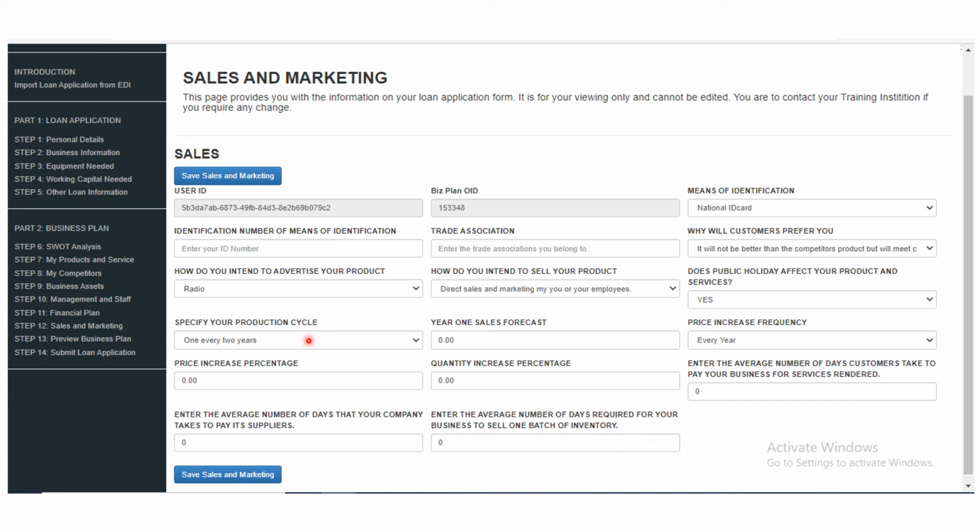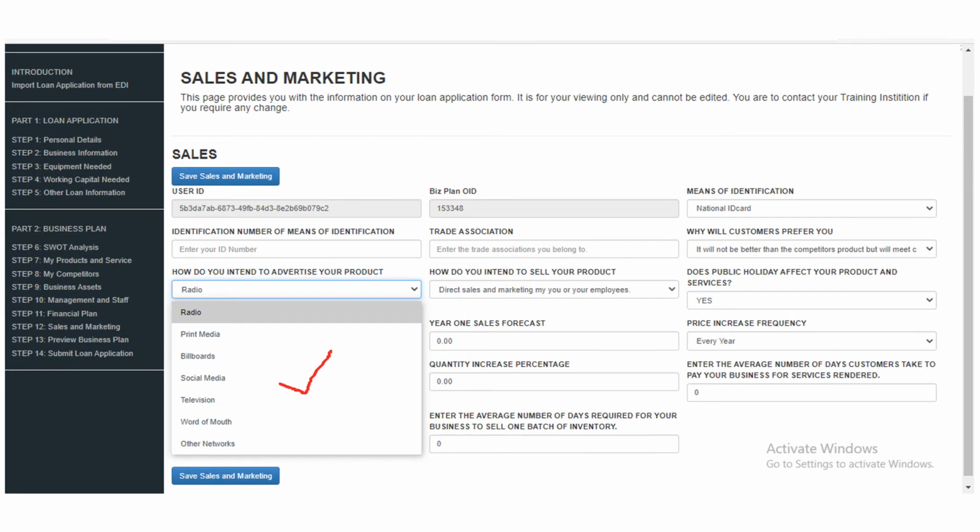The next one is preview. That is step 13, business plan. If you want to preview, you can click on that, and in the process of previewing you could discover that there is something you were supposed to have done on the rest, and you didn't do it. But before we go to preview, I still want to talk a little on sales and marketing.